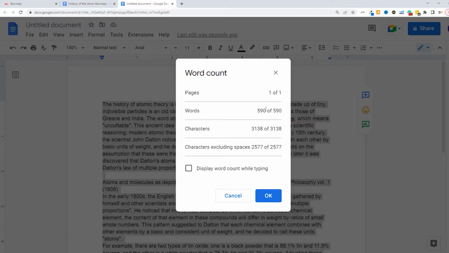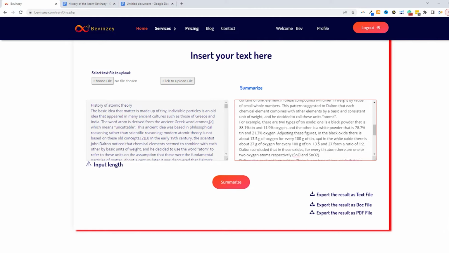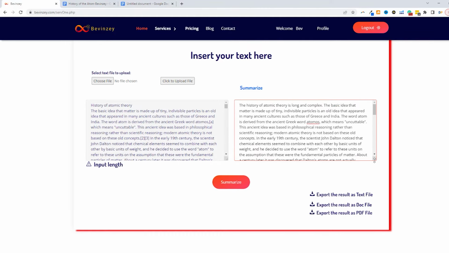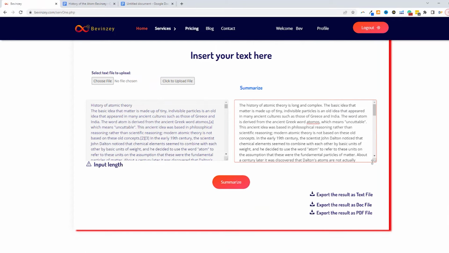So once again, what Bivinzi actually did is it read the content, took out all the salient points, and then even put it in a language that is actually user-friendly. Now that you have the summary, you can simply read it in the text box, and you could drag the right bottom corner to give you more real estate to view the content, or you could export it. You could export it as a PDF, as a Word document, or even as a text file.